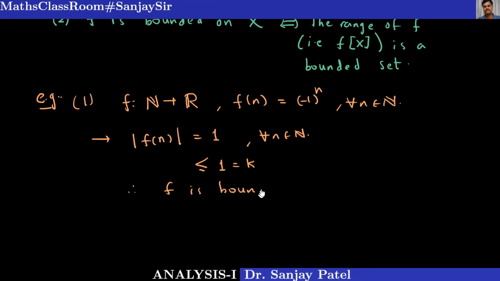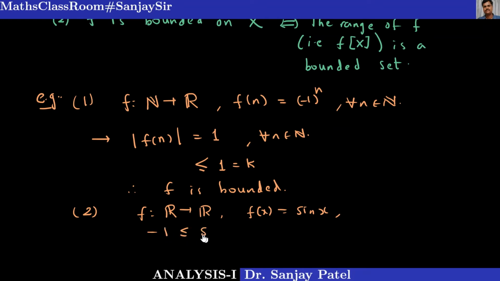Another known example to you is the trigonometric functions sine and cos. We know that the function f defined from R to R, where f(x) is equal to sin x, has all its values between -1 and +1.